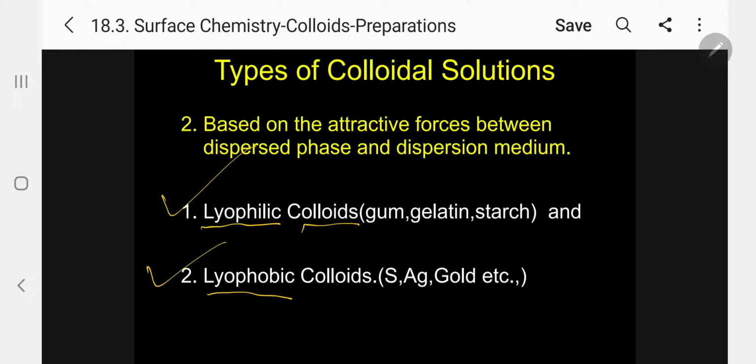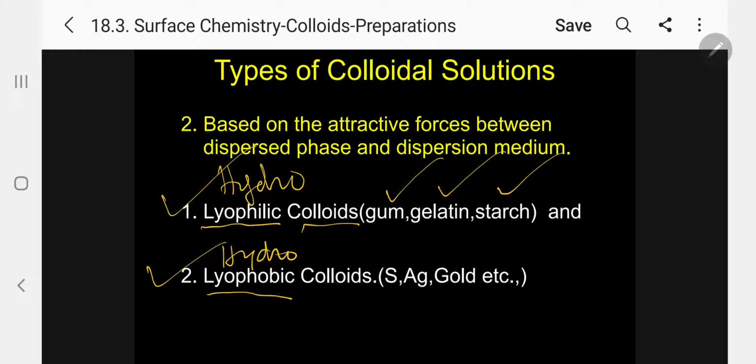Please follow. Hydrophilic and hydrophobic colloids, if water is the solvent. Under lyophilic colloids, examples are gum, gelatin, starch, which have affinity towards water.